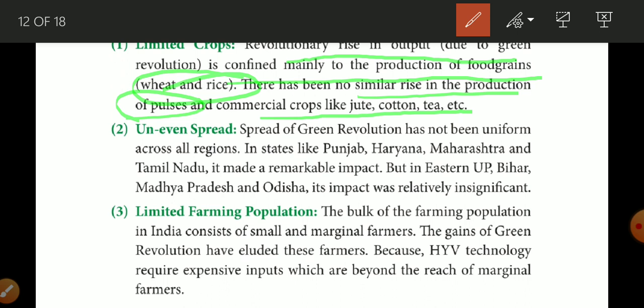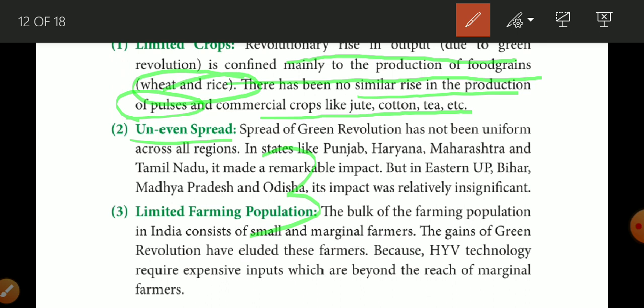Now the next limitation, uneven spread. In the first phase it was introduced into only three states, and these three states are Punjab, Tamil Nadu, and Andhra Pradesh.